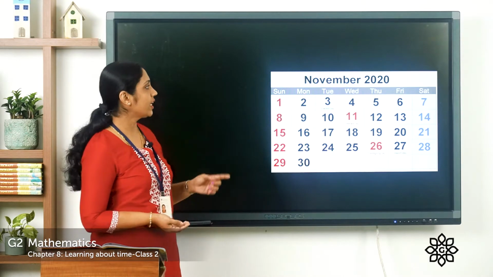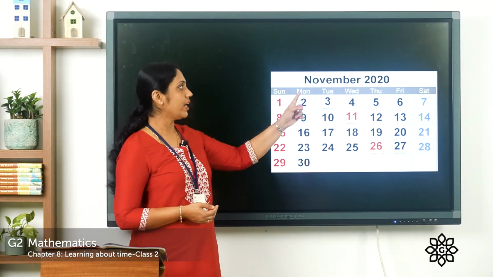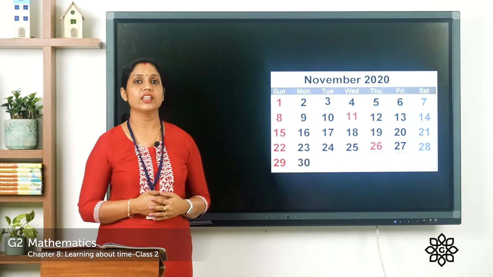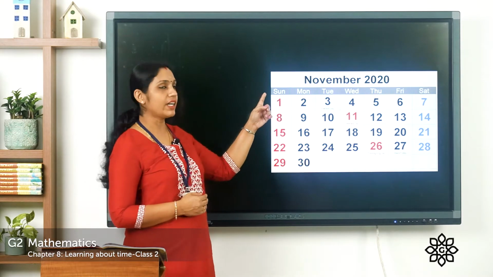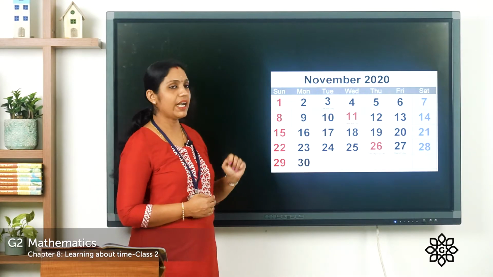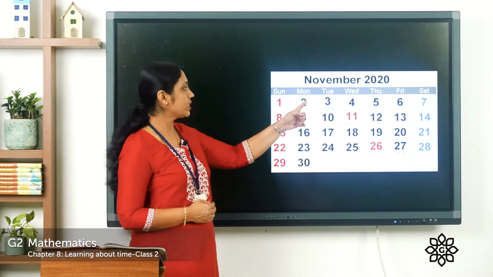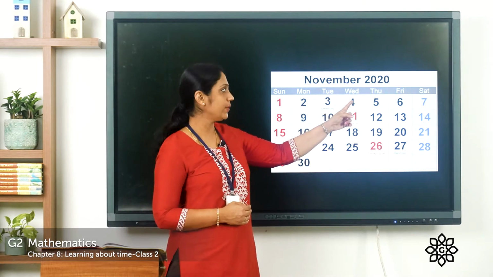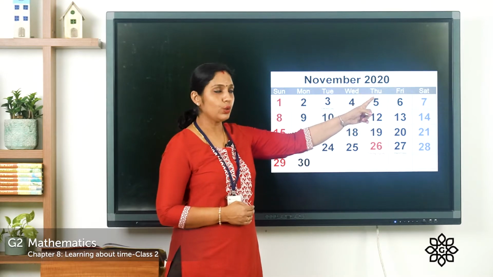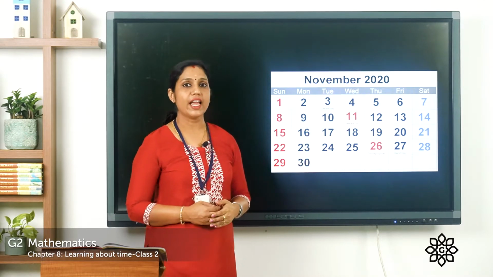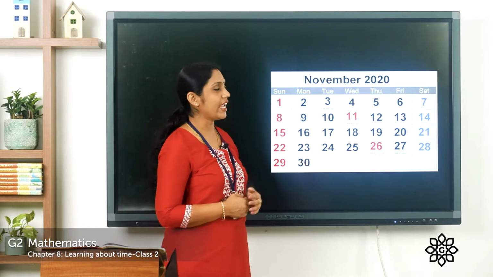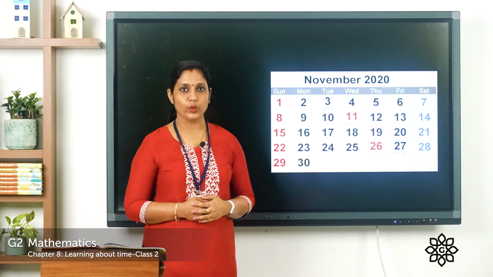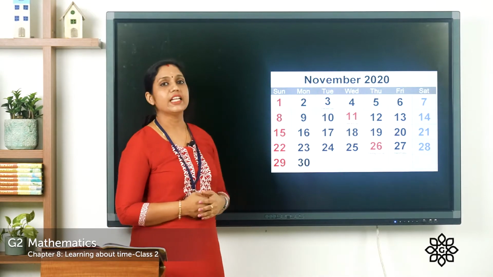Here you can see that the days, that is Sunday, Monday, Tuesday, Wednesday, Thursday, Friday, Saturday, have been written in the short form. For Sunday it is written SUN, for Monday it is written MON and Tuesday it is TUE. For Wednesday it is WED, Thursday THU, Friday it is FRI and for Saturday it is written SAT. So when you see this, you should understand that they are the days of the week. And you can see below them the numbers are given.